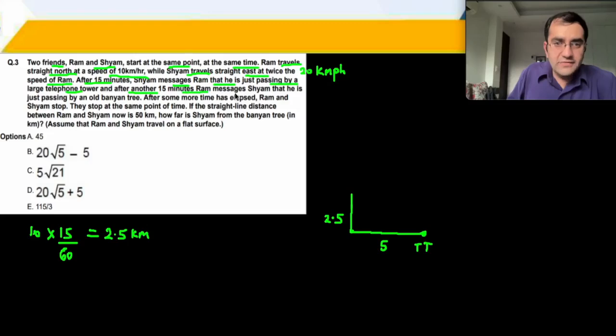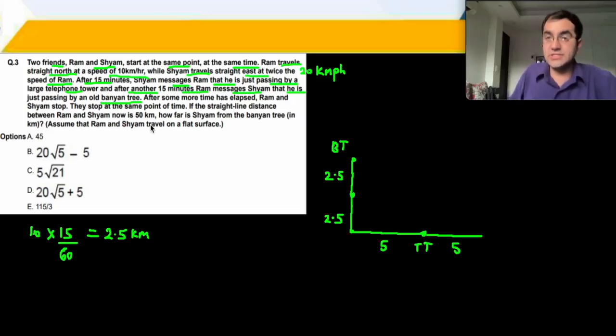After another 15 minutes, Ram now messages Shyam. So another 15 minutes have passed and another 2.5 kilometers has passed. And over here, another 5 kilometers has passed. Ram messages Shyam to show that he is near a banyan tree. This is Ram. Ram is just now crossing a banyan tree.